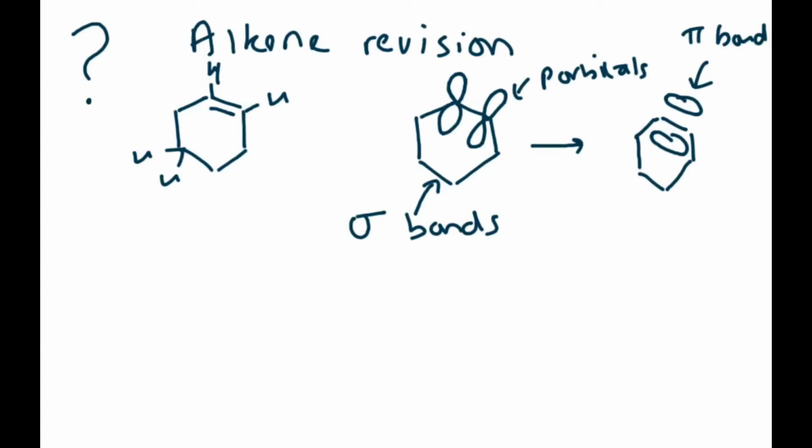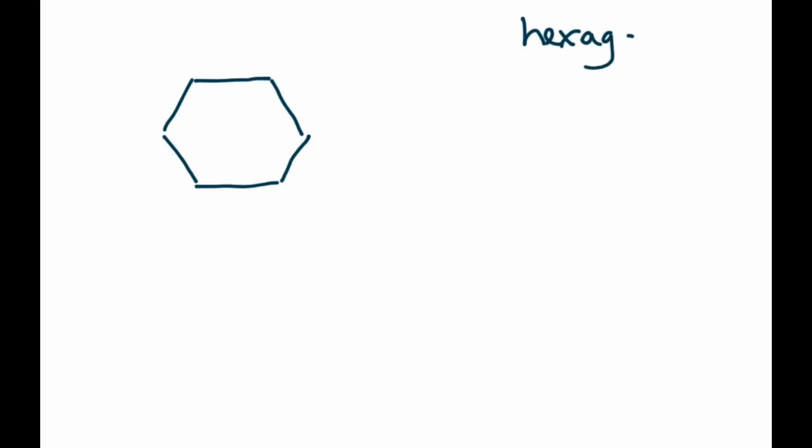Now when you take benzene, I'm going to draw it bigger, again drawing the skeletal. Benzene is a hexagonal structure. Benzene is planar, so it's flat. Hexagonal and planar. Benzene is cyclic. And don't forget that there is a hydrogen.